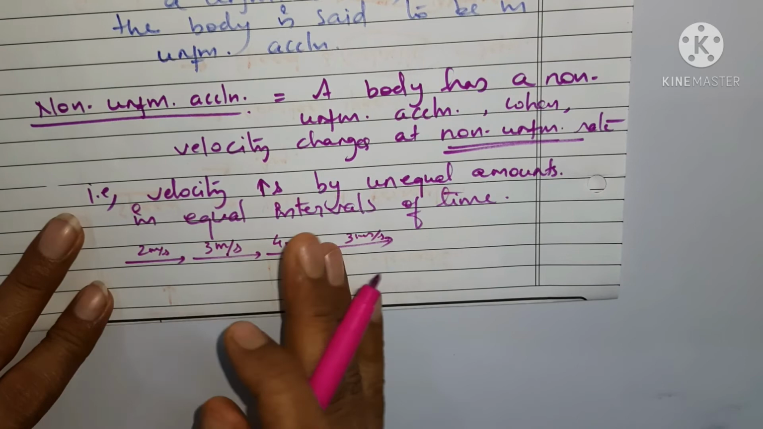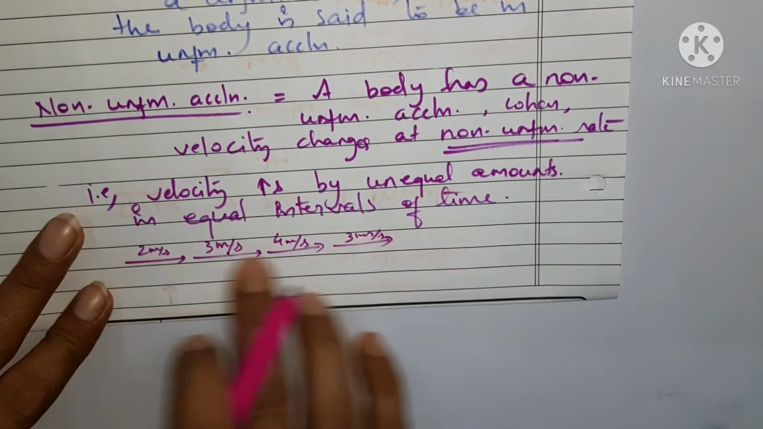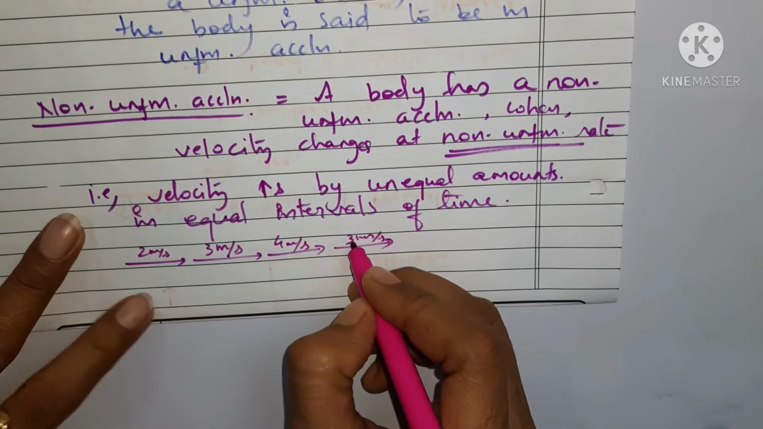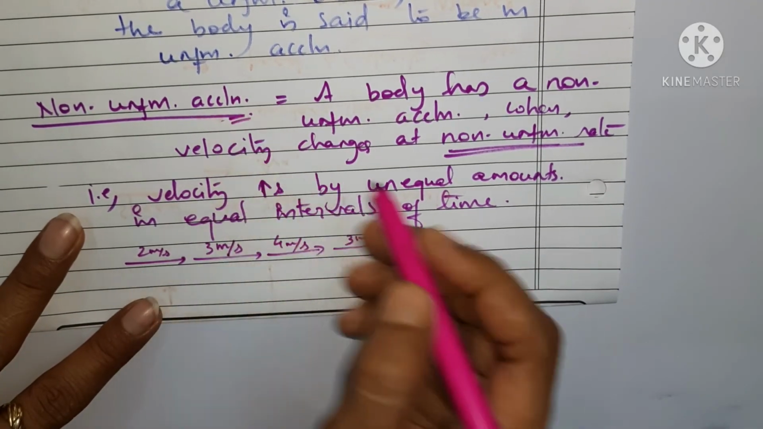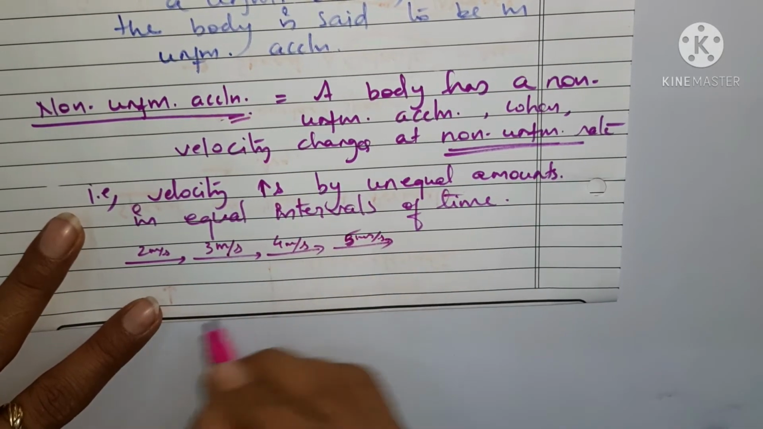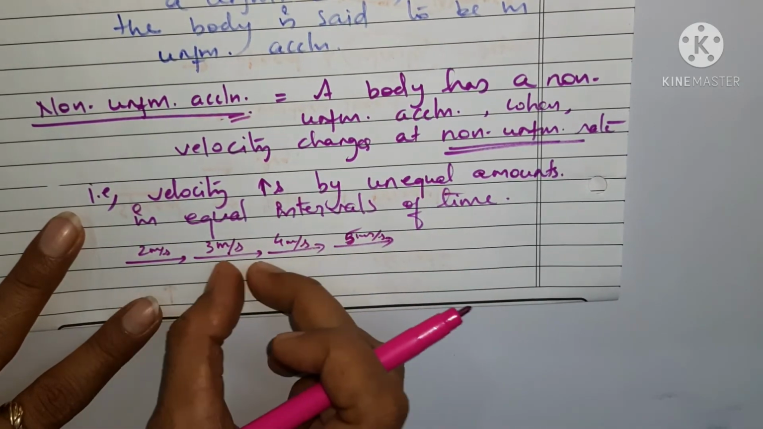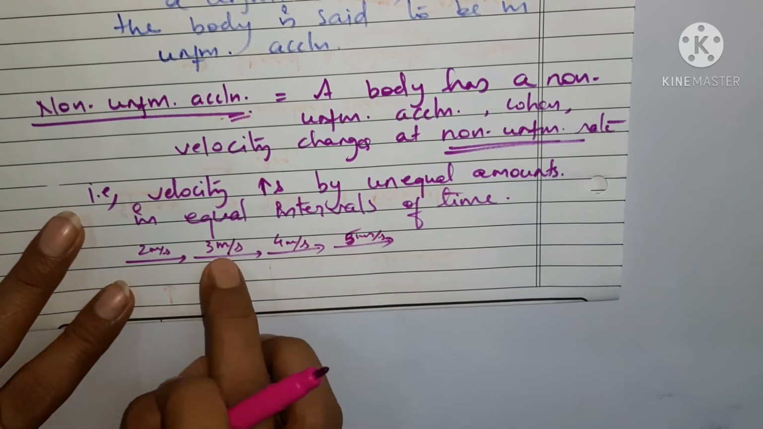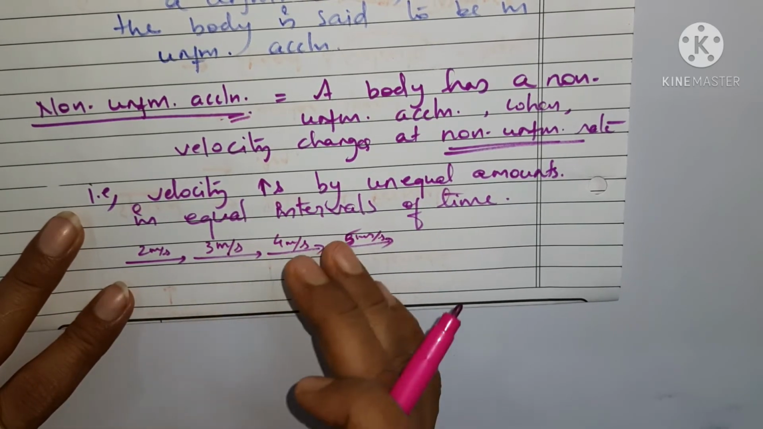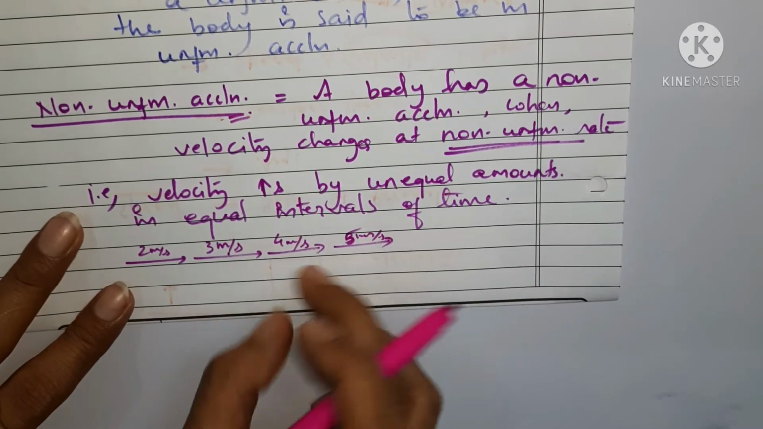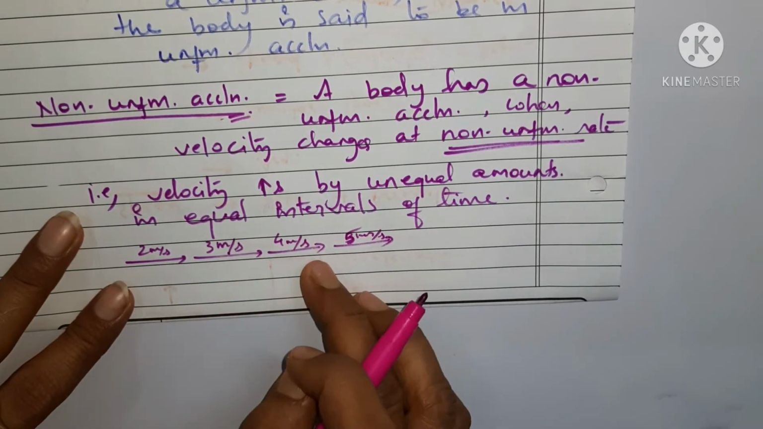So there is fluctuation. There is no uniformity in the increase or decrease in the velocity. Sorry, in increase only. We are talking about acceleration, so there must be some increase only. So there is no uniformity. You cannot find uniformity here. You don't find uniformity in the increase of the velocity in equal amounts. They are unequal. The velocity is unequal.